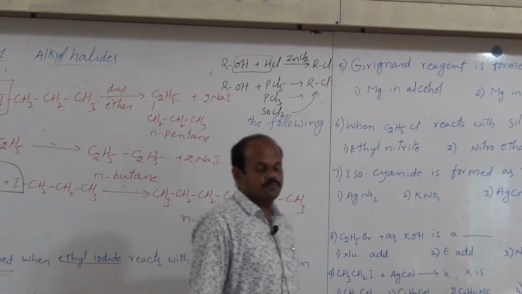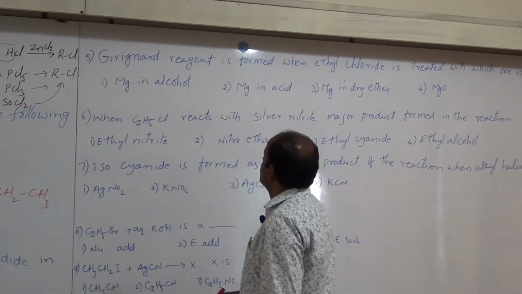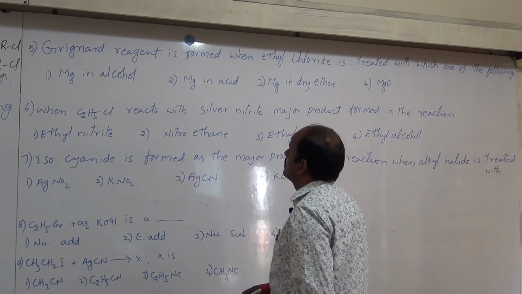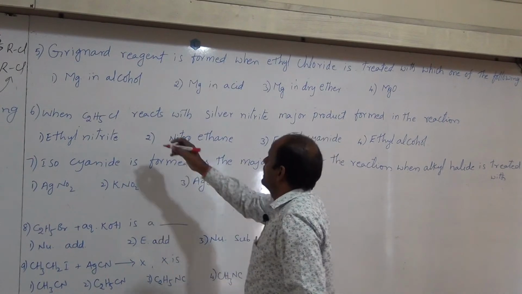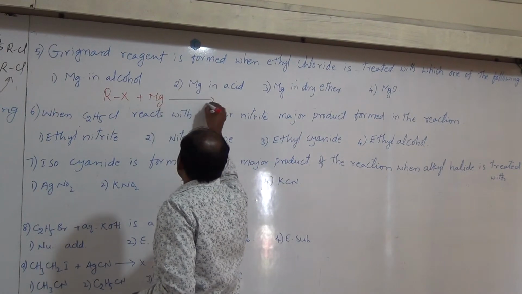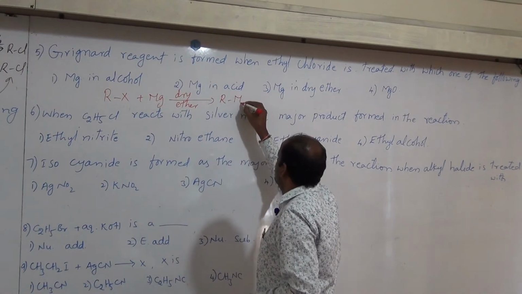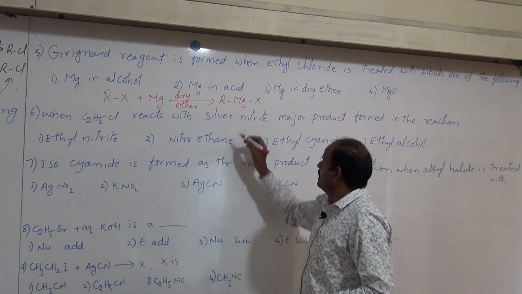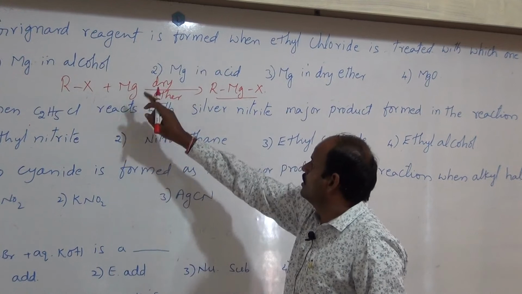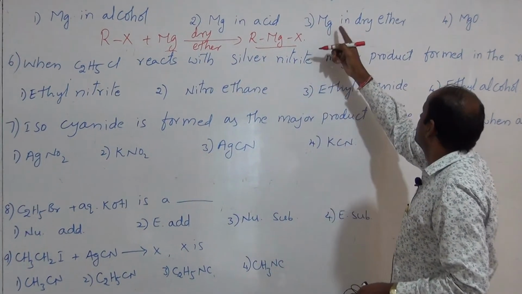Next bit. The Grignard reagent is formed when ethyl chloride is treated with which of the following? So it is the preparation of a Grignard reagent. What is the reaction? When alkyl halides react with magnesium in the presence of dry ether, then we get alkyl magnesium halide. It is called a Grignard reagent. Hence here magnesium in alcohol, is it correct? No. What is the answer? Magnesium in dry ether.